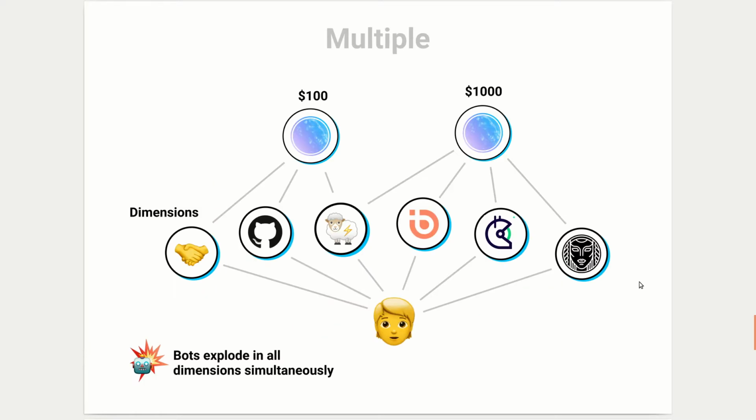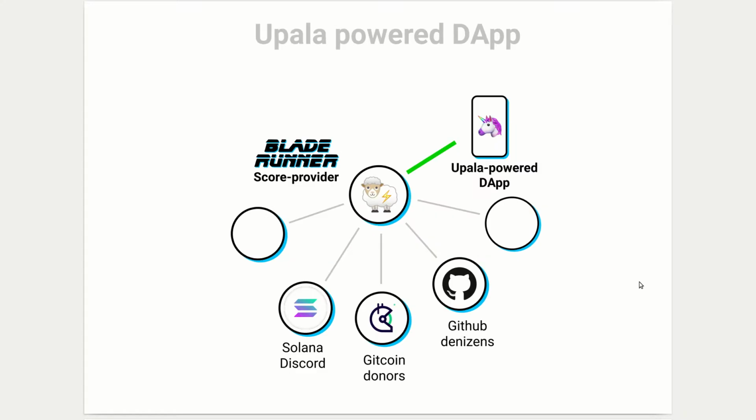Groups really start to shine when you combine them. We have some humble plans of creating a system which is more reliable than a state ID, but that's for the future. As an MVP, we're building this hierarchy. Groups at the bottom assign scores to users according to some condition, for example, to all active users at Solana Discord. The Blade Runner group at the top, instead of curating users, curates other groups, so that the apps don't have to.